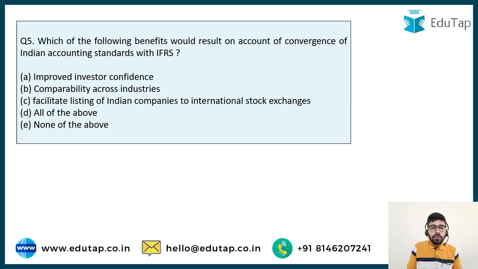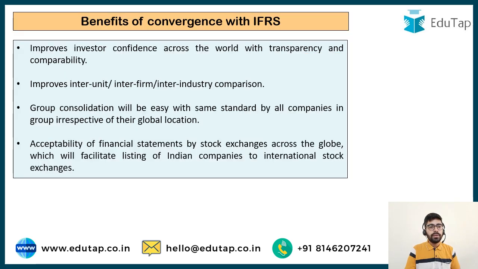The question is, which of the following benefits would result on account of the convergence of Indian accounting standards with IFRS? Improved investor confidence, comparability across industries, facilitate listing of Indian companies to international stock exchanges, all of the above or none of the above. Now we have already discussed the accounting standards and Indian accounting standards, that is Ind AS. So now I would want you guys to answer this particular question. It's very easy to answer this one if you have understood the concept really well.